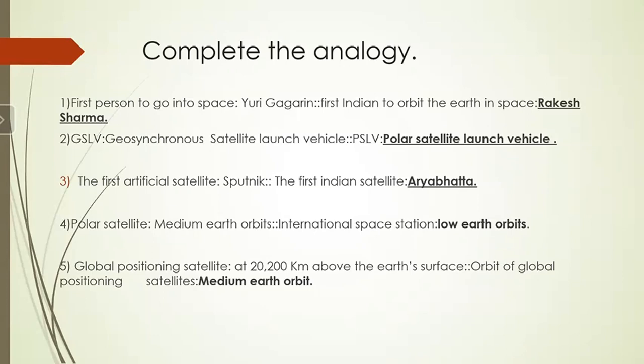High Earth orbit, medium Earth orbit, and positioning satellite. It is at the height of 20,200 kilometers above the Earth's surface. Okay. Then orbit of the Global Positioning Satellite. It is the medium Earth orbit.